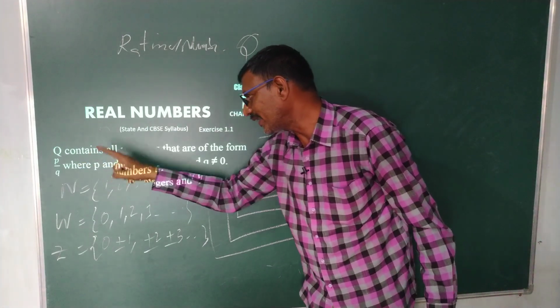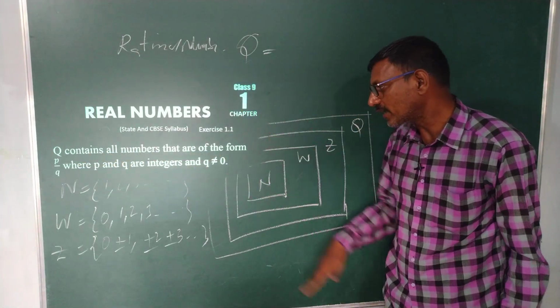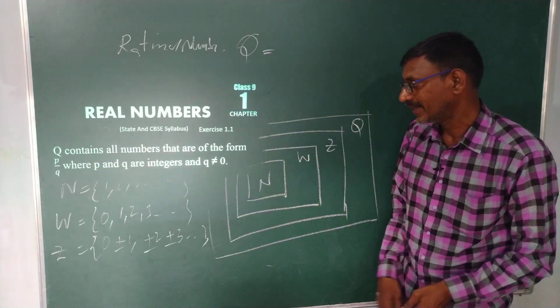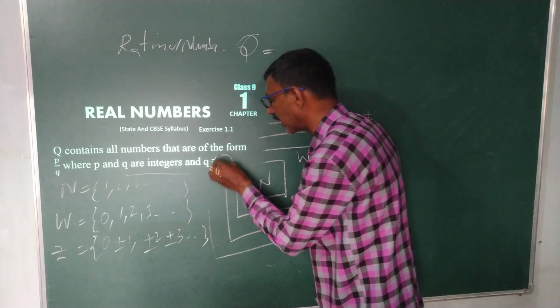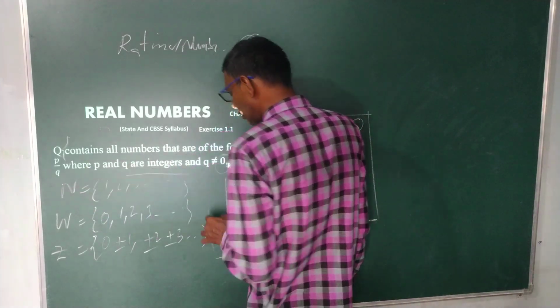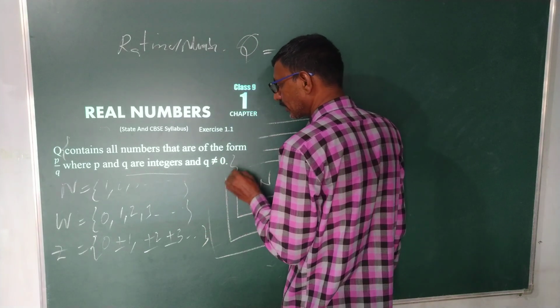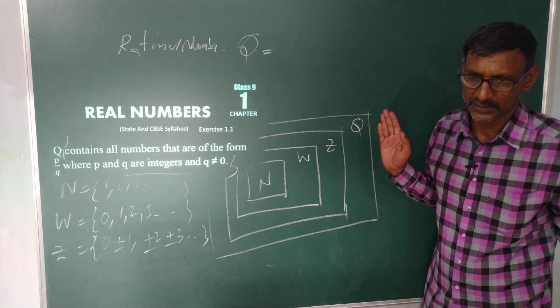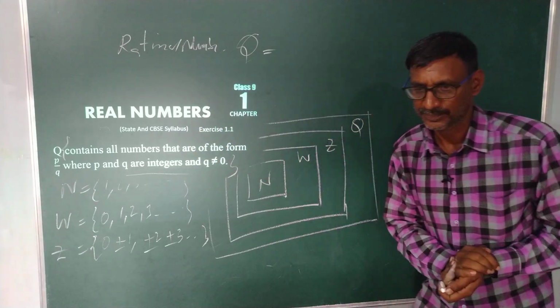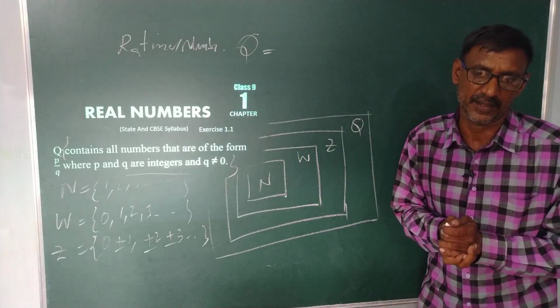Q contains all the numbers that are in the form of P by Q, where P, Q are integers and Q is not equal to 0. Just simply you are writing like this. Q contains what? All the fractions.